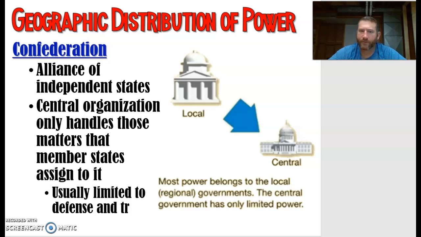Also, a geographic distribution of power is a confederation. It's just an alliance of independent states, with a central organization that handles those matters that member states assign to it, usually limited to defense and trade. We had a short confederation at the beginning of the United States, and it didn't last very long because it was really weak.